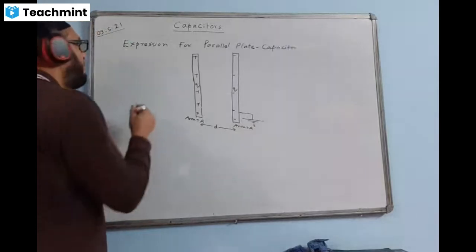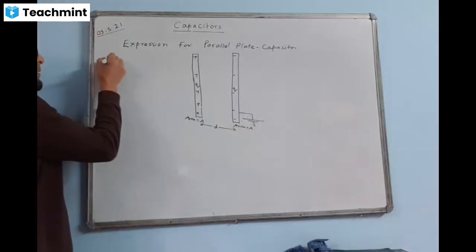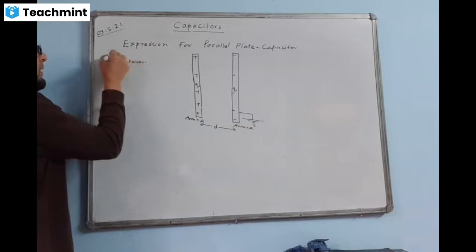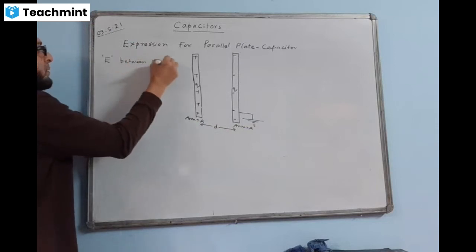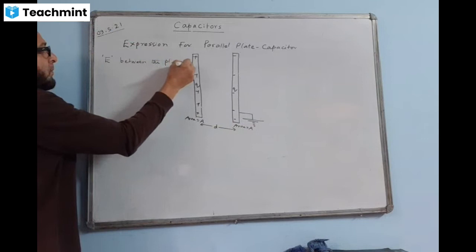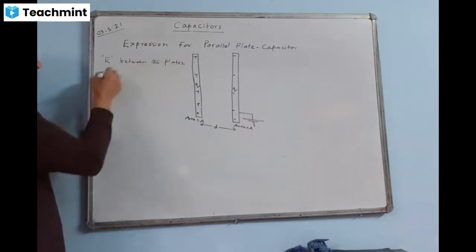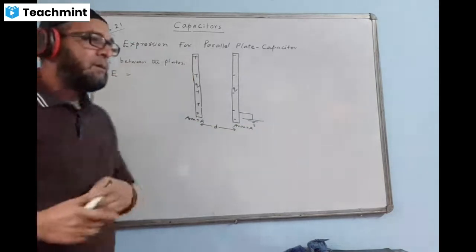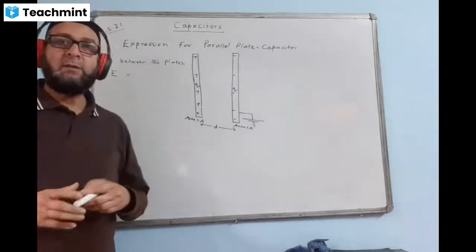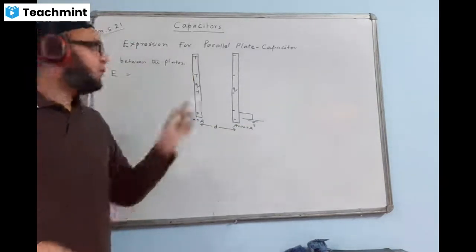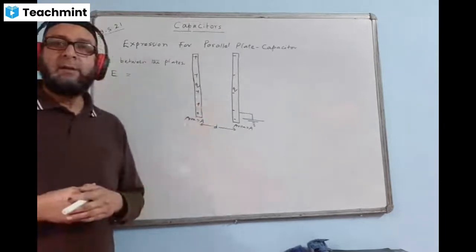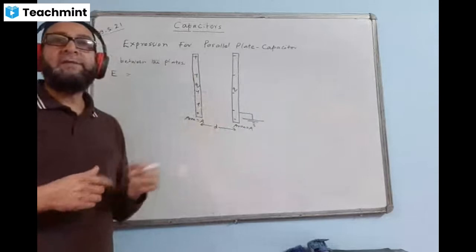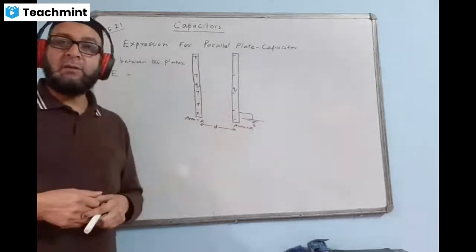Now we write like this. E between the plates. E means electric field. Write down E equal to. If you remember yesterday's class, I showed two parallel plates having opposite kinds of charges and also the same kind of charges, in the Gauss's theorem chapter.